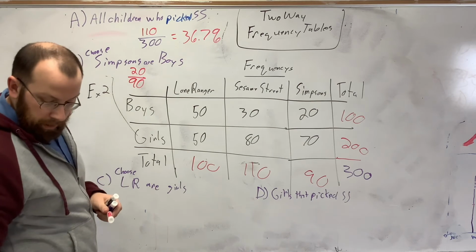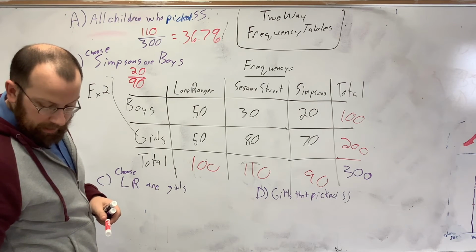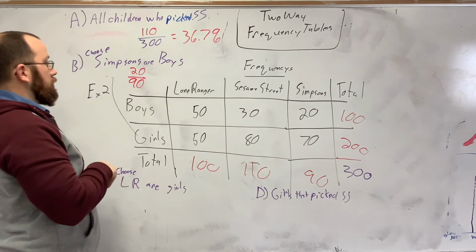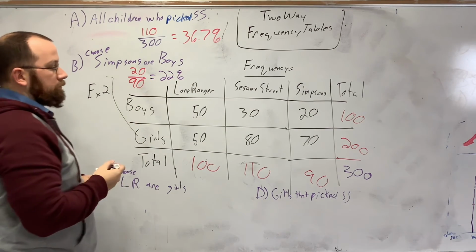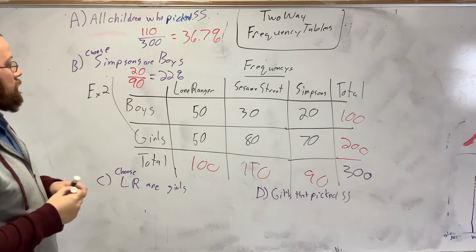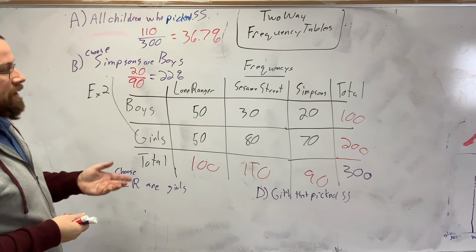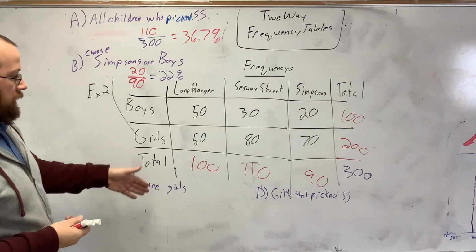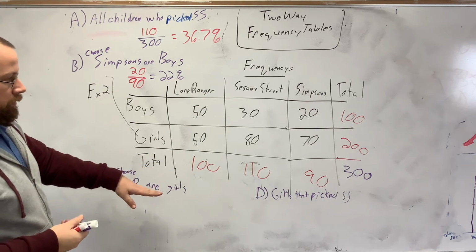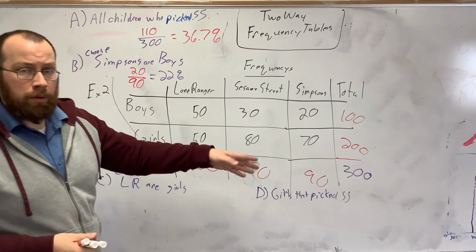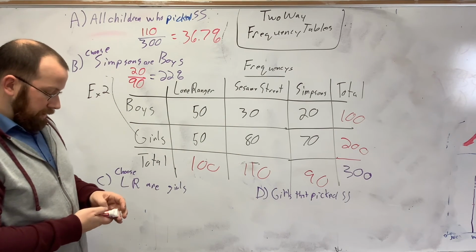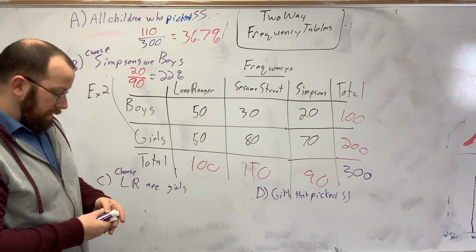So then you do 20 divided by 90, and you get 22%. That's it. You're just dividing. That's all you're doing. The hard part is setting it up correctly. You need to know what your total is, or your marginal ones are, and know what you're dividing it by afterwards. It's all about reading it correctly.